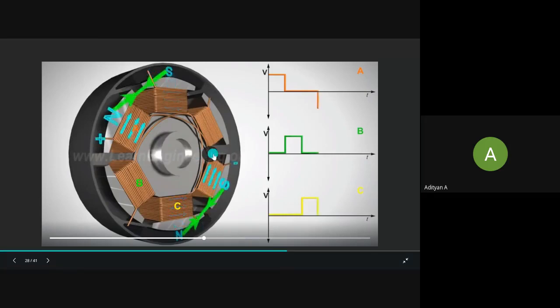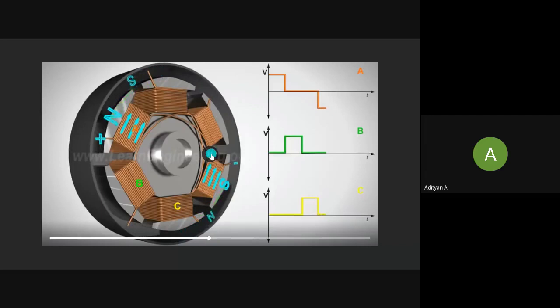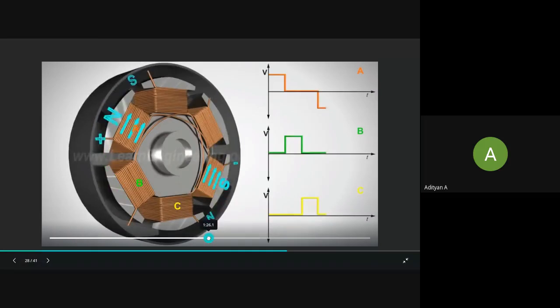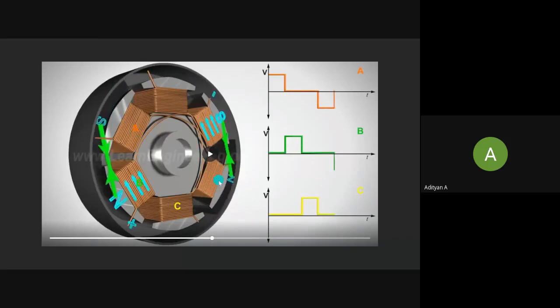After this, coil A is energized with the opposite polarity. Remember how I told you that when you reverse the polarity, your poles are also reversed? Previously we had a south pole here on the electromagnet. Now it has become north, and we have a south pole here. So the north pole of the rotor is attracted towards the south pole again, and again it is being attracted towards coil B here. The same thing keeps repeating again and again, and that is how a motor rotates.